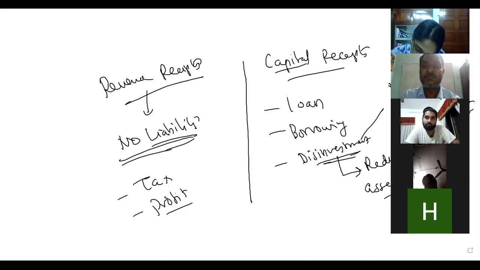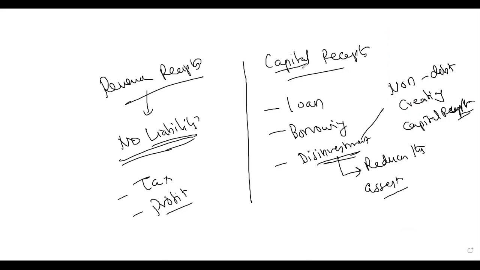So disinvestment is not a normal solution. You can do it for one or two instances, but it should not be a regular process, because in the long term it is reducing your asset, because it may always give a profit, isn't it? You may always get a dividend from the PSUs. You are stopping that.